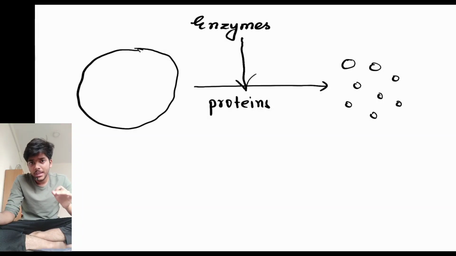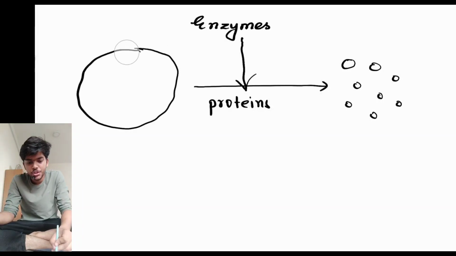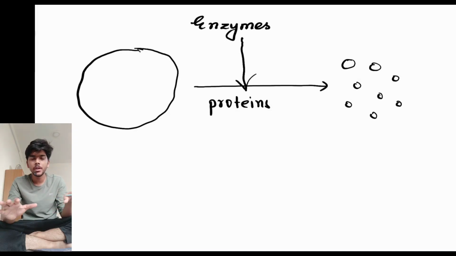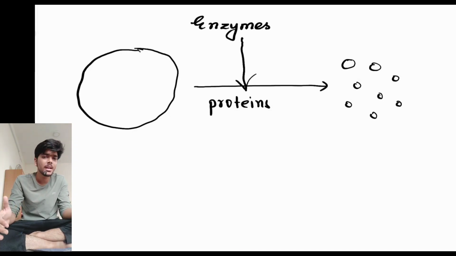So when we think of enzymes, this is what comes to mind. Here's a huge chunk of food. This huge chunk of food gets broken down into smaller pieces with the help of a chemical substance, and that's what we call enzymes. This is what we know from the preliminary level. We also know that enzymes are actually proteins, that is, they are made up of proteins. However, this does not satisfy the answer to the question what enzymes are.